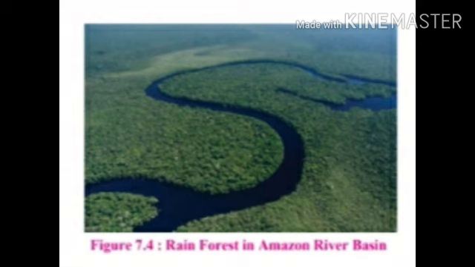Second cause is the climate here is unhealthy and unfit for settlement. Due to dense evergreen rainforest, the area of the Amazon River basin has become inaccessible and unhealthy. Third reason is limitations on use and exploitation of natural resources. Due to the inaccessibility and unhealthy atmosphere, there are some limitations and restrictions on the use and exploitation of natural resources.